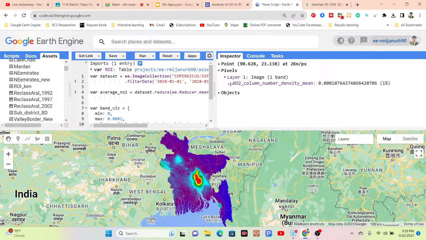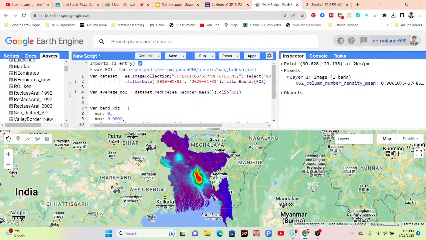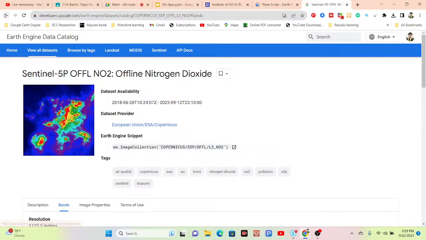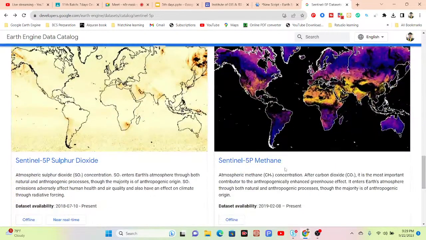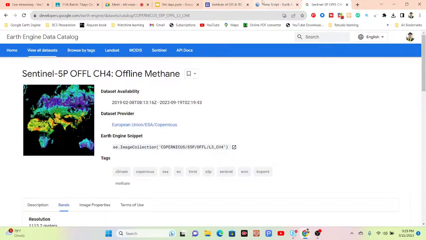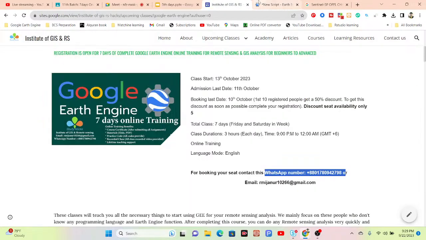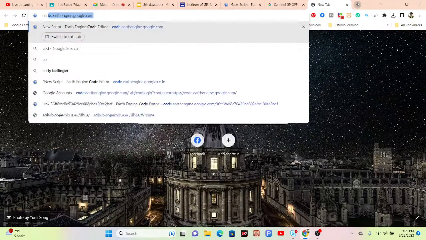Basically, this is the process for visualizing the map, how we can easily visualize air quality parameter maps. Not only that, using this process you can easily show the result for other types of gases, such as nitrogen dioxide and methane. Suppose I want to show methane: click methane. I use the same code, just simply change the band name, and then it easily visualizes the methane concentration. So I simply open any code editor.